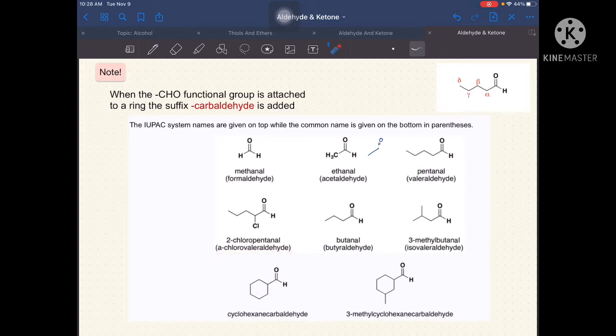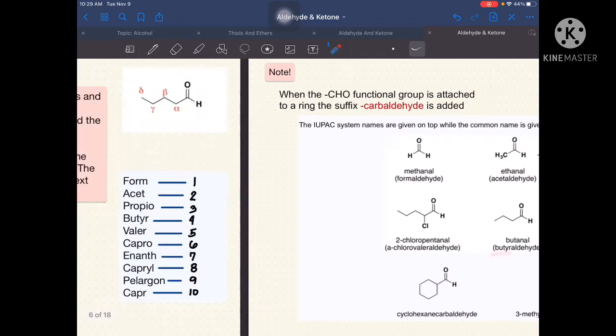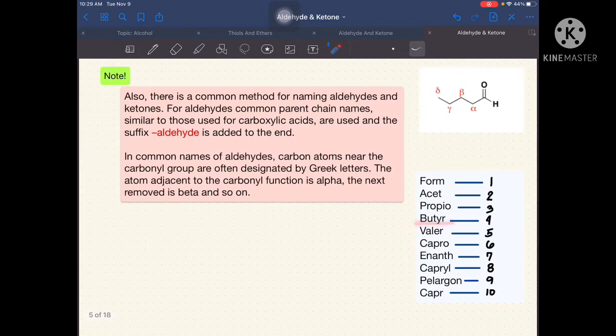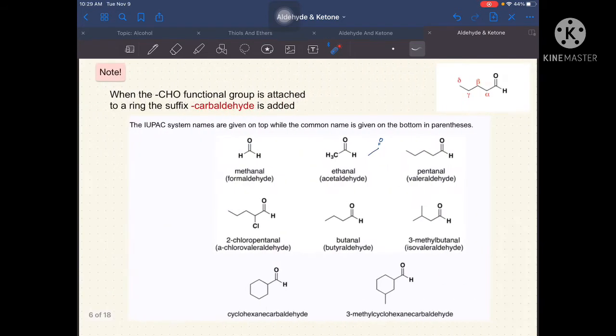So I have here another example. In this case, it's just basic, like our first examples above. So we have here 1, 2, 3, and 4. So we have 4 carbon atoms, so that is butanol. The next is for common naming, so we just need to familiarize that number 4 is butyr. Then we just add aldehyde, so we have butyraldehyde.